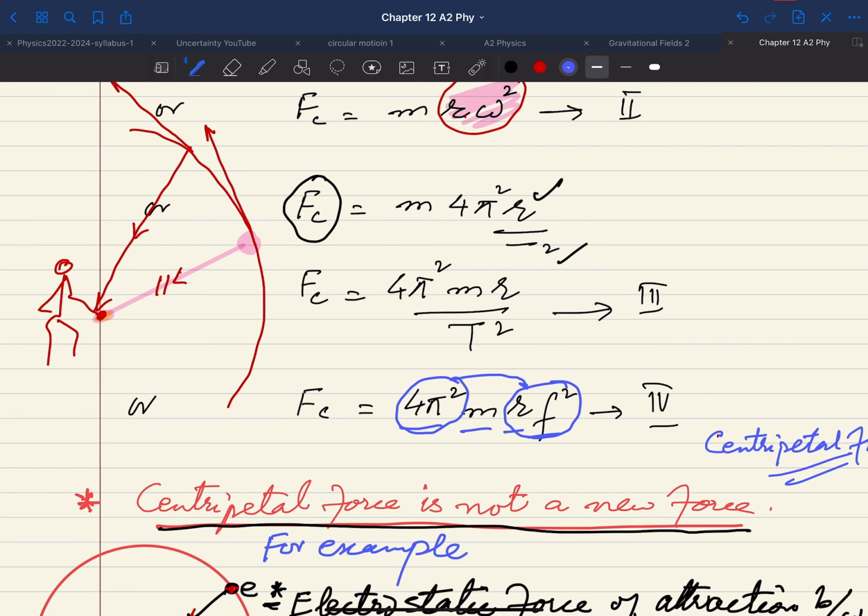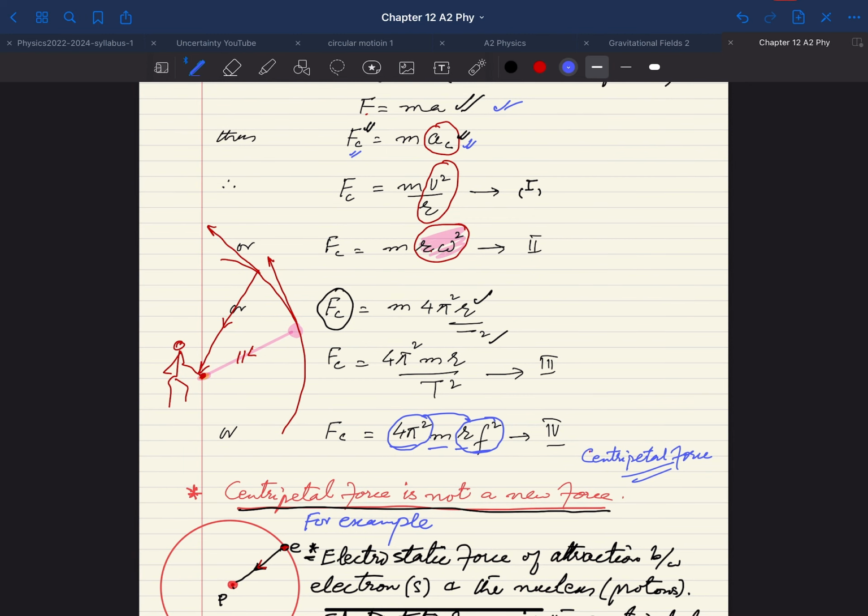So these are again the equations. Very simply, you can write that FC is equal to mv square over R, FC is equal to mR omega square, FC is equal to 4 pi square mR over t square.